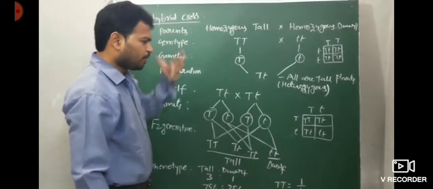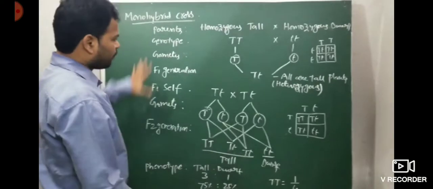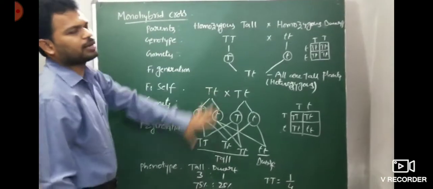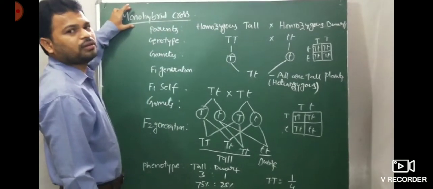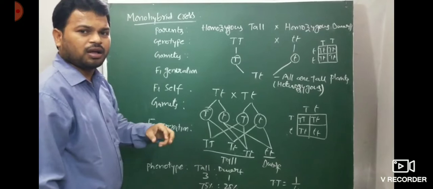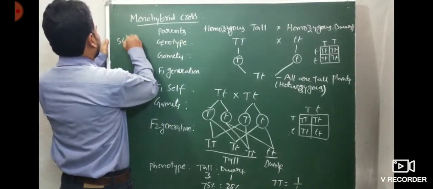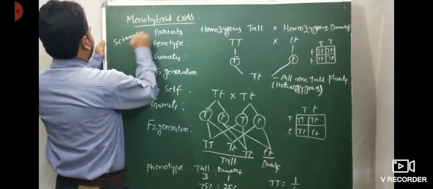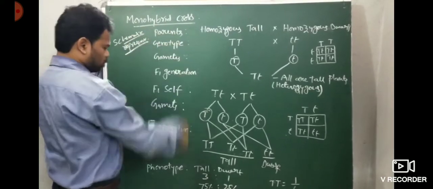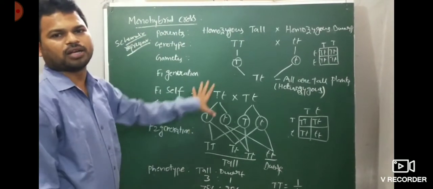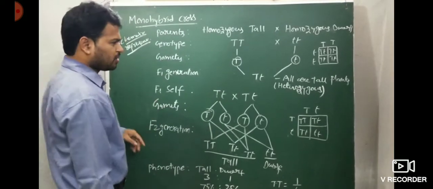Sometimes problem questions may also come here. For theory, you need to write the monohybrid cross definition: crossing between two parents that differ in only one character, or one pair of contrasting characters, is called a monohybrid cross. Then write the schematic representation as a subheading, with the whole story, and you easily get the 5 marks question. For NEET and CET level, there is a chance they may ask this.